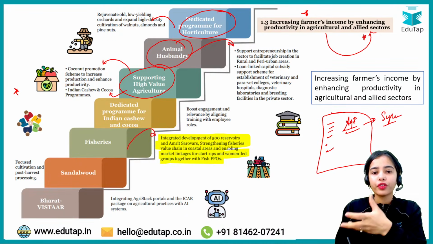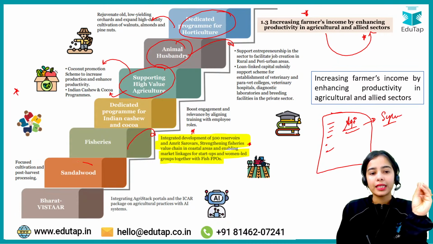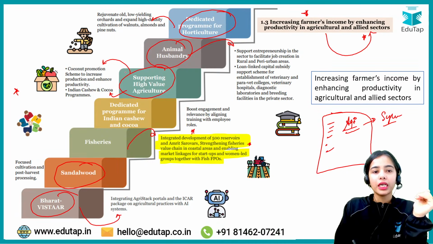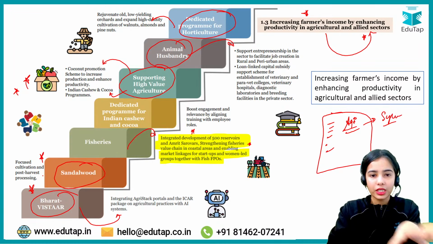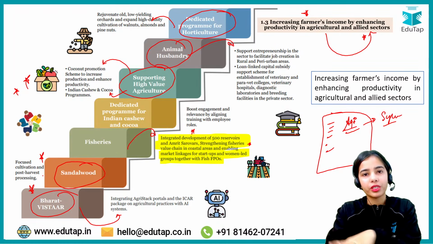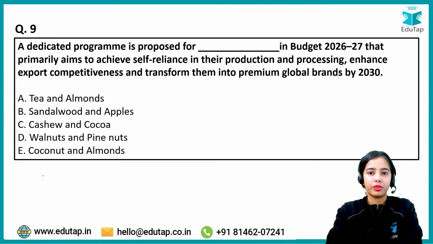Then fisheries, for the fisheries, the integrated development of 500 reservoirs and Amrit Sarovars that will strengthen the fisheries value chain. Then the sandalwood is also the focus area. Bharat Vistar is also a focus area. Now these important points we are going to discuss in a separate question. Let's move forward then, okay? But this particular slide is more important from the agriculture perspective, and if you are collecting the fodder material for agriculture, this is the fodder material that you have.